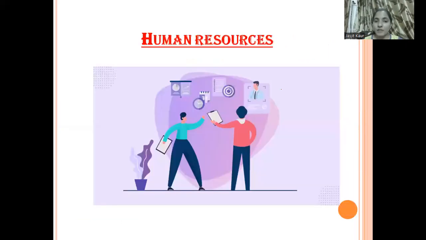So in today's class, we'll be studying about human resources, where we will see what human resources are and which persons are considered as human resources. And then we will also discuss the distribution of human resources and then the density of population. Okay. So these three topics we'll be covering in today's class.